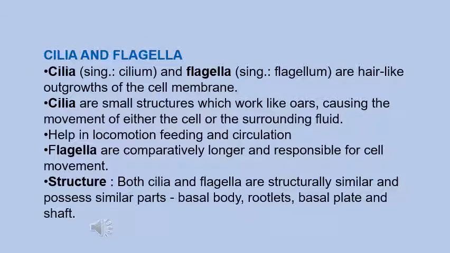So when we are talking about cilia and flagella, these are the structures that are responsible for the movement, or you can say the locomotion of the cells. Cilia, singularly known as cilium, and flagella, singularly known as flagellum, are the hair-like outgrowth of the cell membrane. The cilia are small structures which work like oars. Oars means the paddles in a boat.